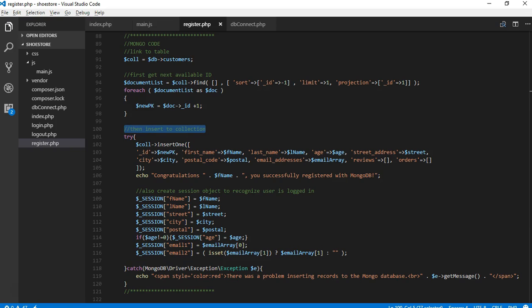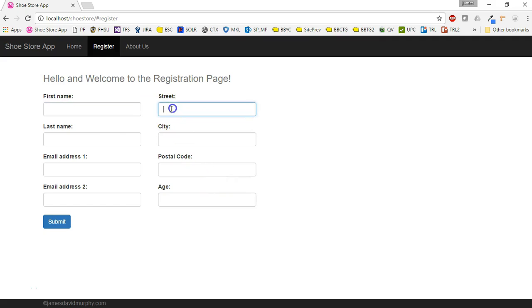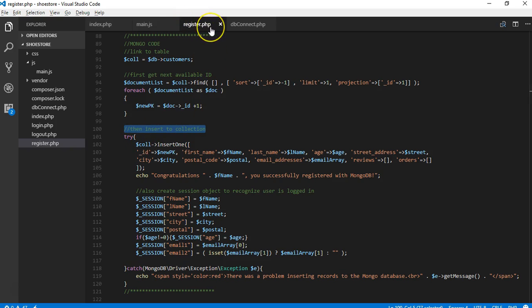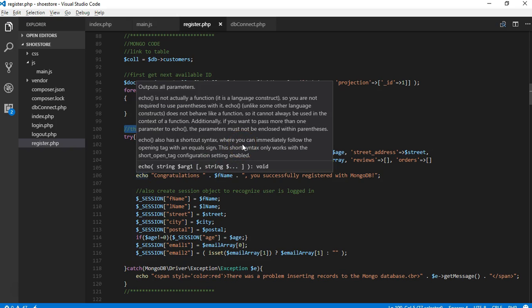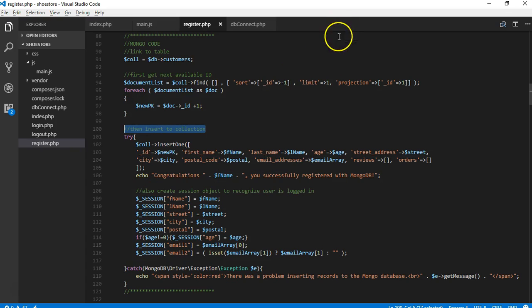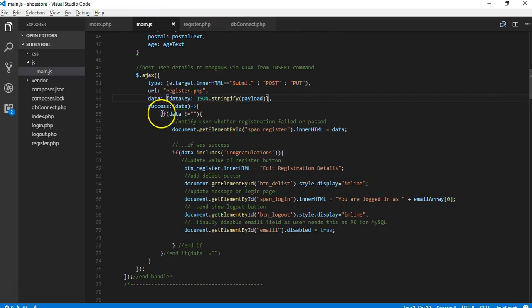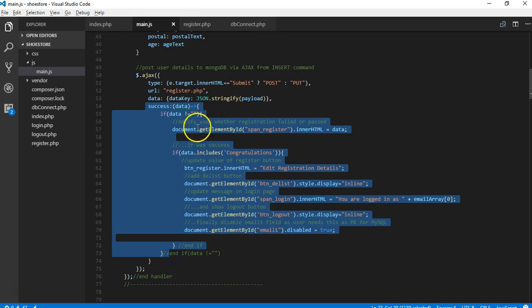In this video we will continue to walk through the code which does an AJAX post request from our registration form on the front end to our register.php backend, and we will insert the data from the registration page into Mongo. We've already inserted it into MySQL. Now we are inserting it into Mongo. And then we will look at the data event listener on the main.js file on the client side.